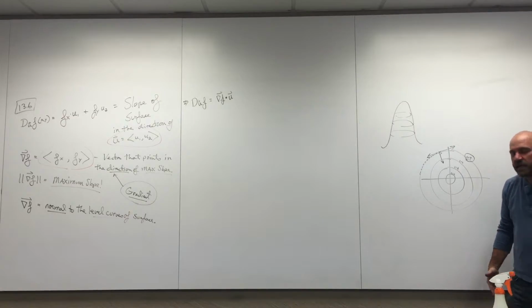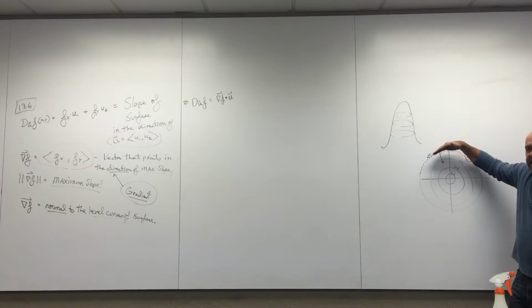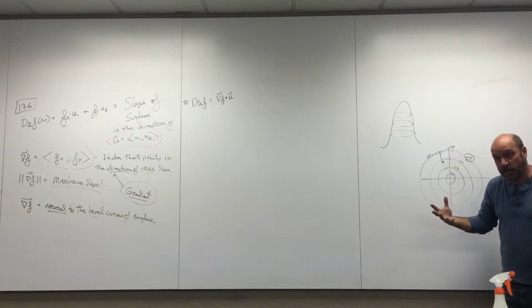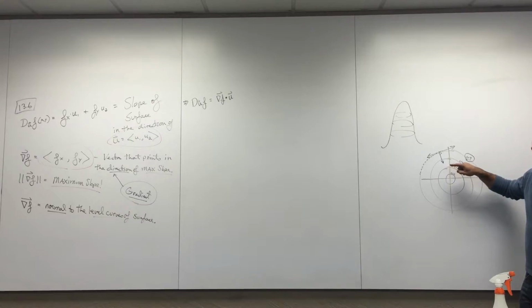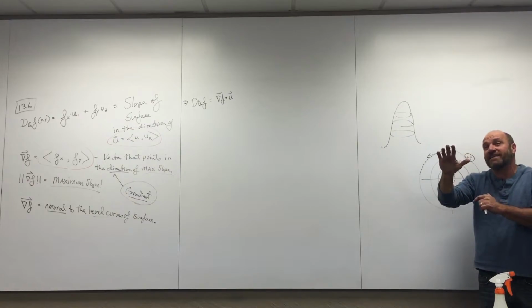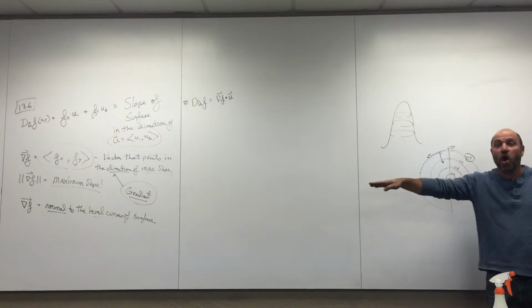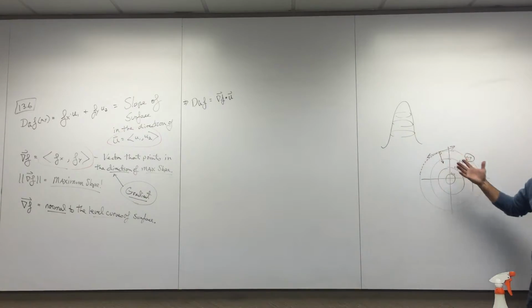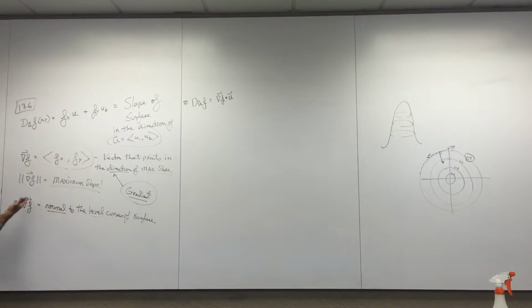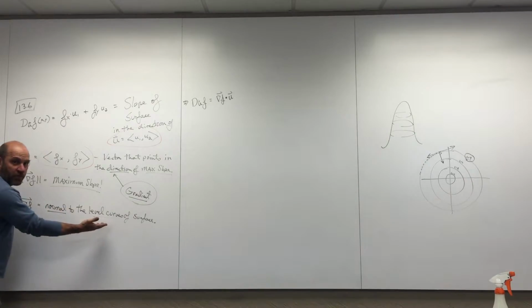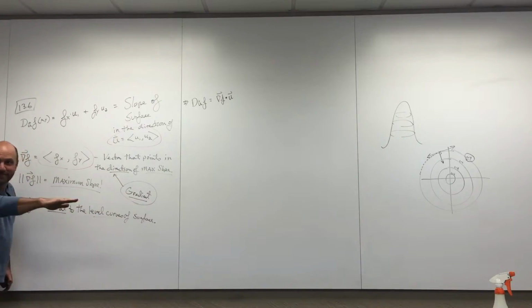Yeah, I guess it's this. The direction of no change in height is following the level curves, and the direction of maximum increase in height is perpendicular to that. The direction of steepest ascent is perpendicular to the direction of no ascent, apparently always, because the direction of steepest ascent is your gradient. It's always normal to the level curves, which are always the direction of zero change in height.